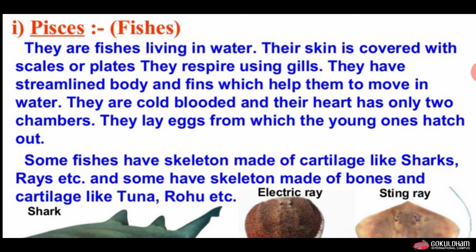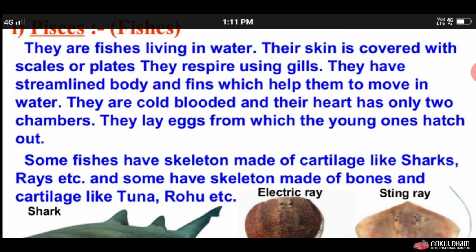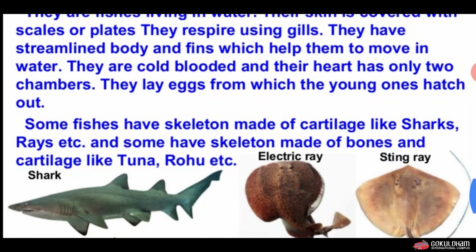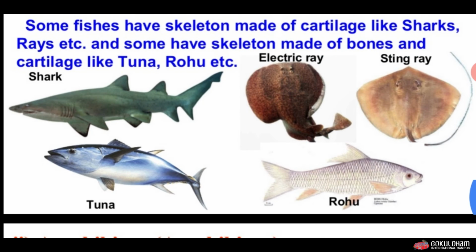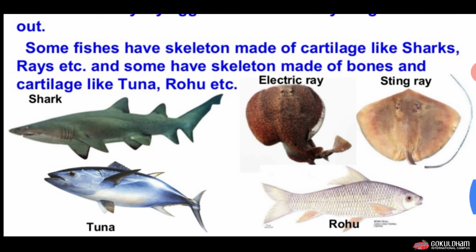They are cold blooded and their heart is only two-chambered. They lay eggs from which the young ones hatch out. Some fishes have a skeleton made up of cartilage, like sharks and rays, and some have a skeleton made up of bones and cartilage, like tuna and rohu. These are the different examples of different fishes.